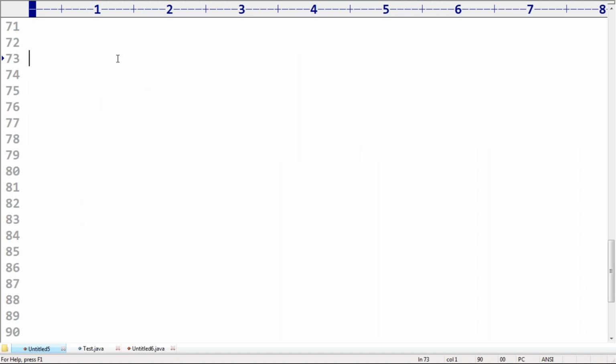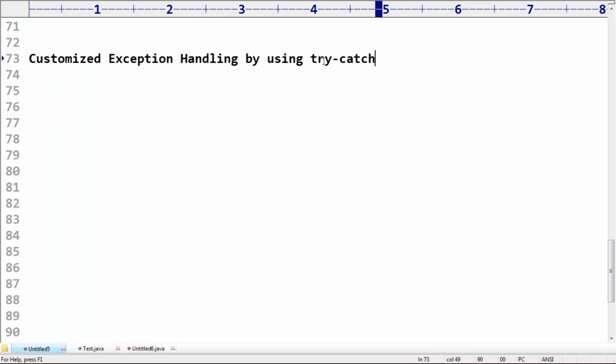Okay, now the next thing I have to discuss for you people. Do you know what the next important thing is? Customized exception handling by using try catch. Sir, how can we handle this part? I will discuss it for you people.